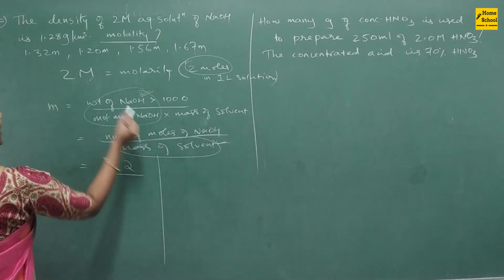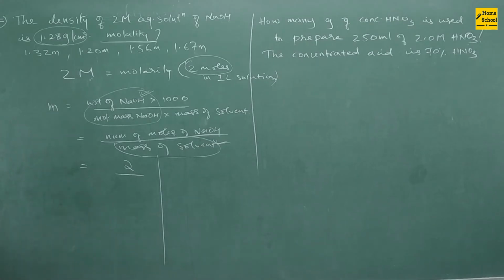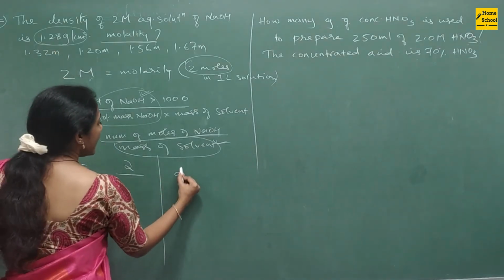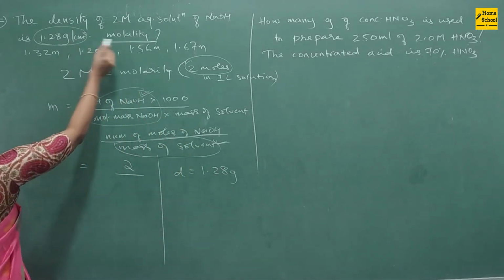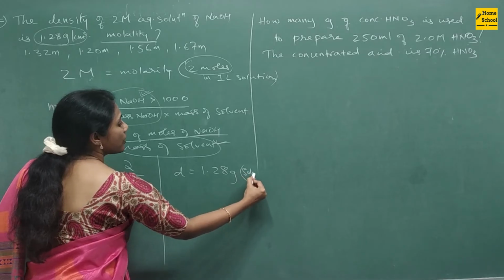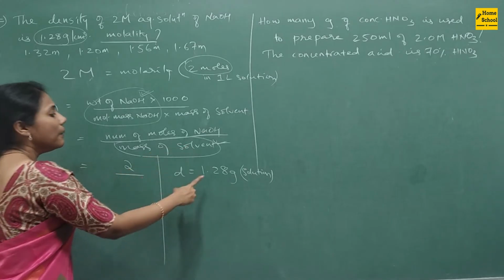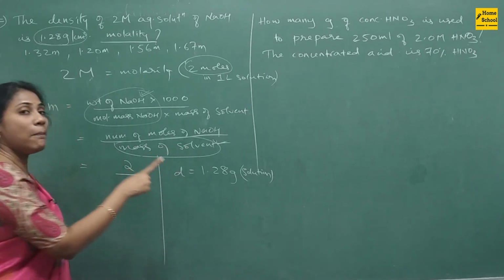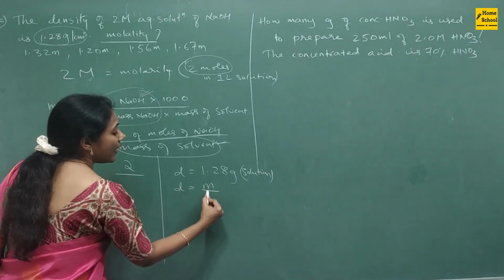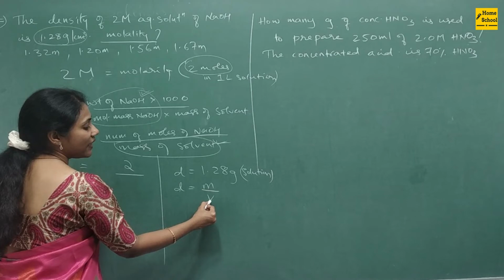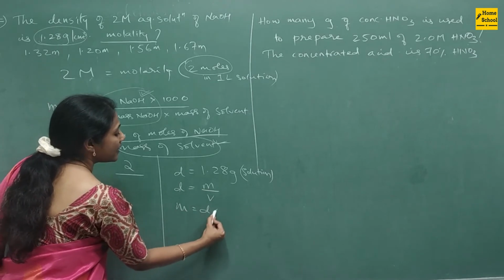I will take the help of this information. Look here, density is given. Density is equal to 1.28 grams per ml, density of the solution they gave. So first I will find the mass of solution. I want the mass of solvent, but using this information I'll find the mass of solution first. We know the formula, D is equal to M divided by V, mass of solution divided by volume of solution. So now mass is equal to density into volume.